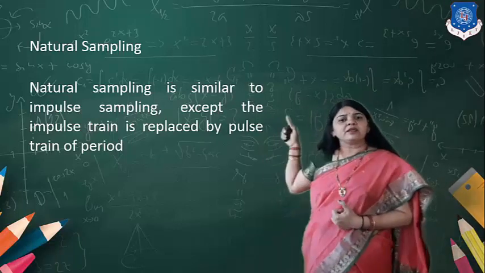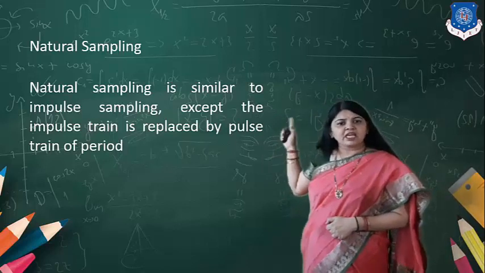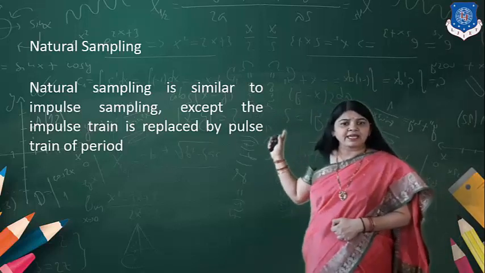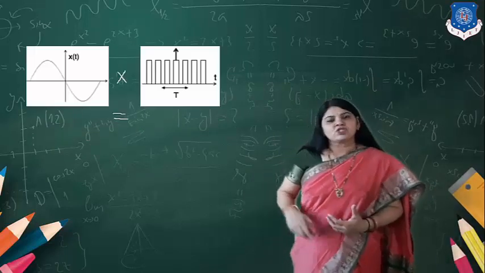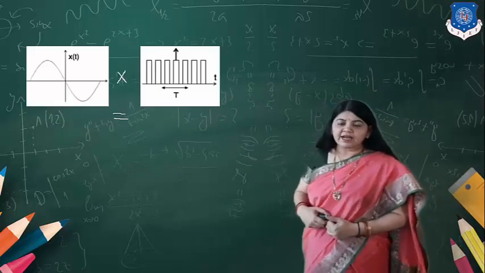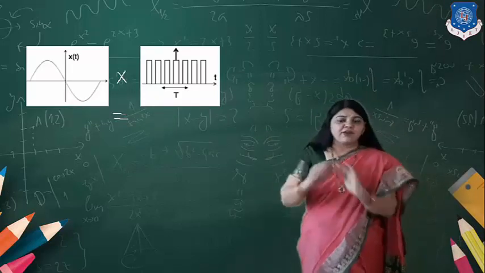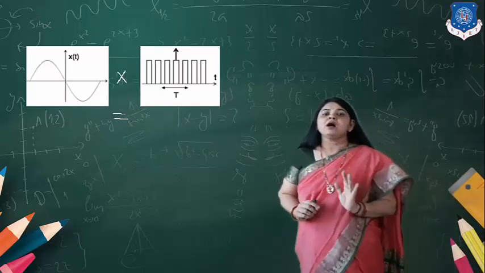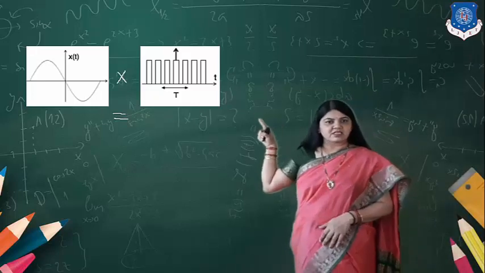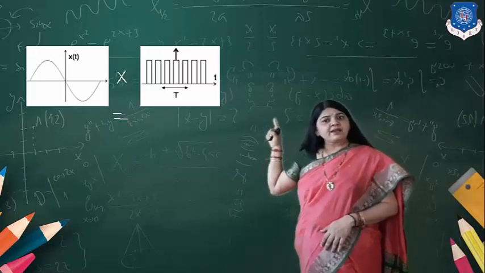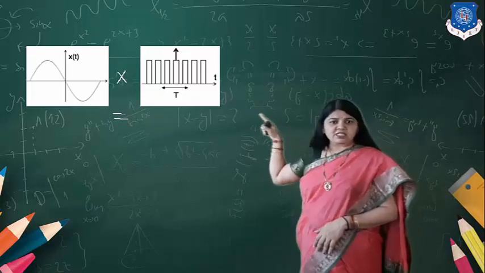So here in natural sampling, the impulse train is replaced by a pulse train of some period. You can see over here in the diagram what natural sampling is. Everything is similar to impulse sampling. You can see here that the x(t) signal is multiplied with the pulse train.